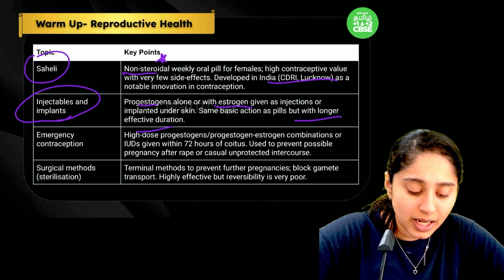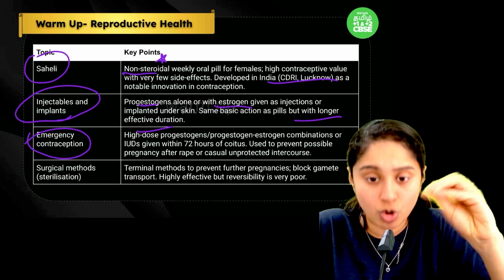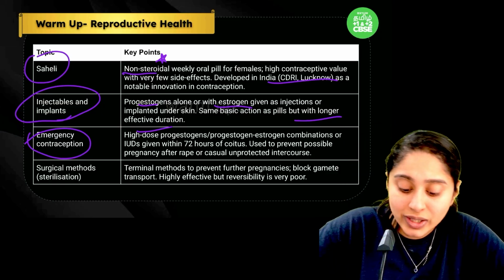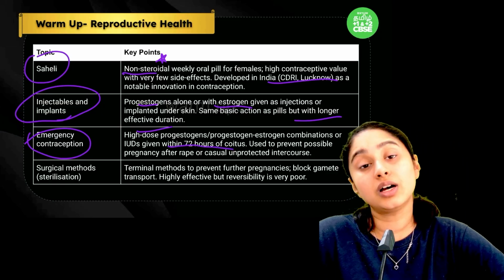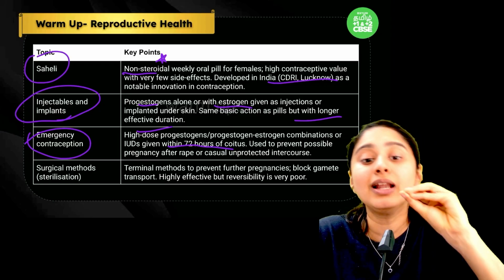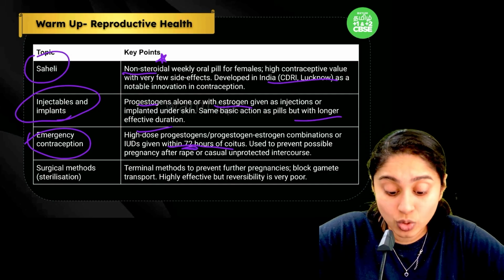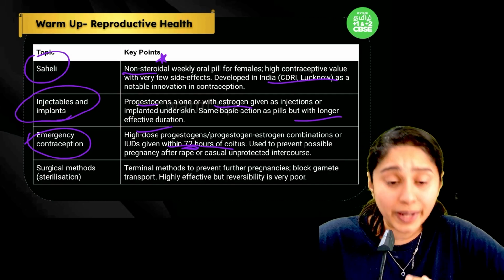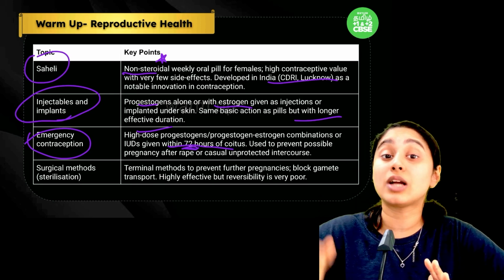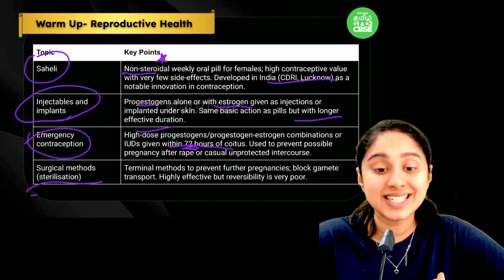Sometimes emergency contraception can be used if there is an unprotected intercourse or a rape, to prevent any possible pregnancy. Within 72 hours of intercourse, the IUD can be taken, or there is a specific progestogen or combination pill that can be taken to prevent the pregnancy, but this has to be taken within 72 hours. That is the important point. Now these are all reversible techniques. But if after this also the couple does not want to have any more children, they can go for the surgical method, which is a sterilization technique.